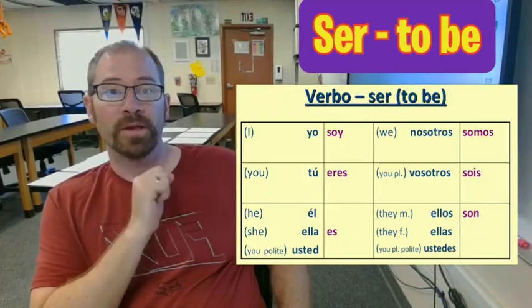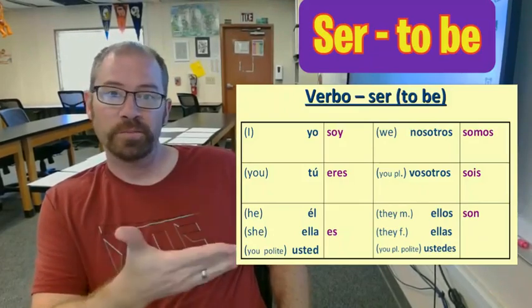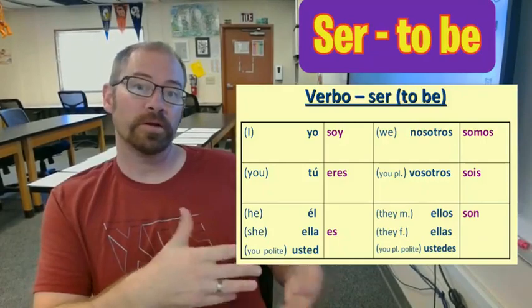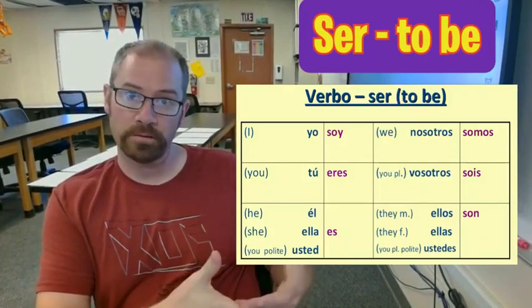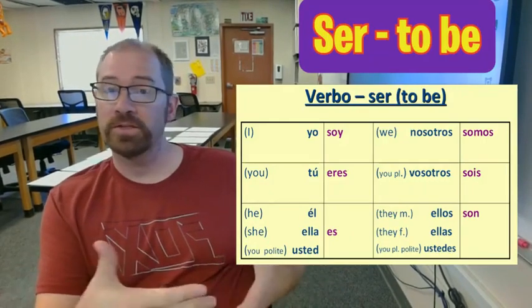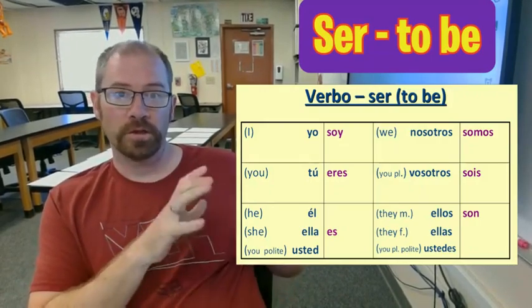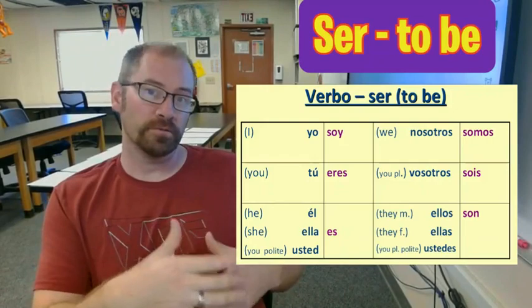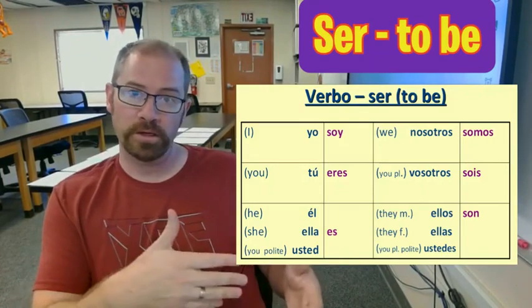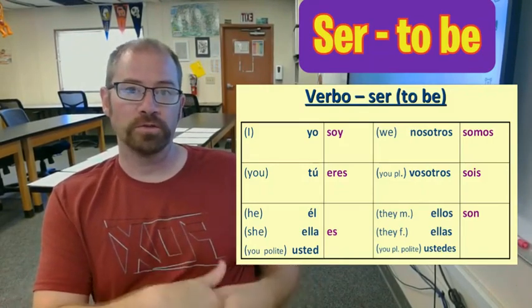Cool. So just a quick recap of what you learned today. The verb ser means to be, and you can use it to talk about where people are from. You can also use it to talk about what people are, like a teacher, or even what they're like, interesting, tall. There's the conjugation for you. That conjugation is when you take the verb and change it into its different forms. So yo soy is for I am, tú eres, you are, and so on and so forth.